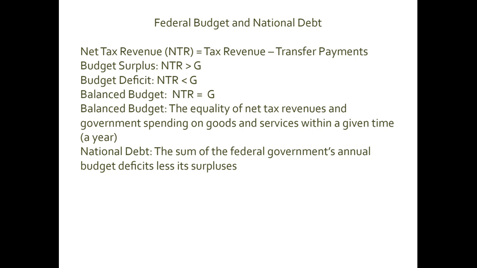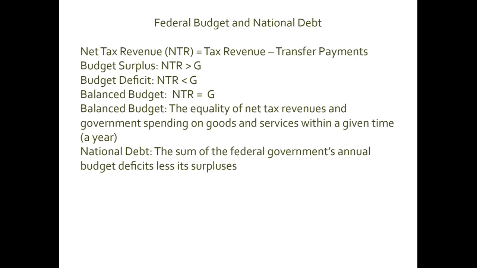With net tax revenue T and capital G representing government spending, we can explain budget surplus, budget deficit, and balanced budget. A budget surplus means net tax revenues are greater than government spending. A budget deficit means net tax revenues are less than government expenditures, so you have a negative number.